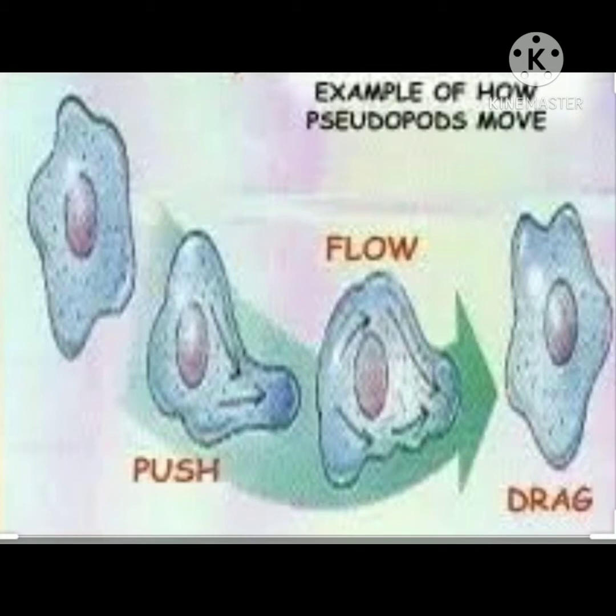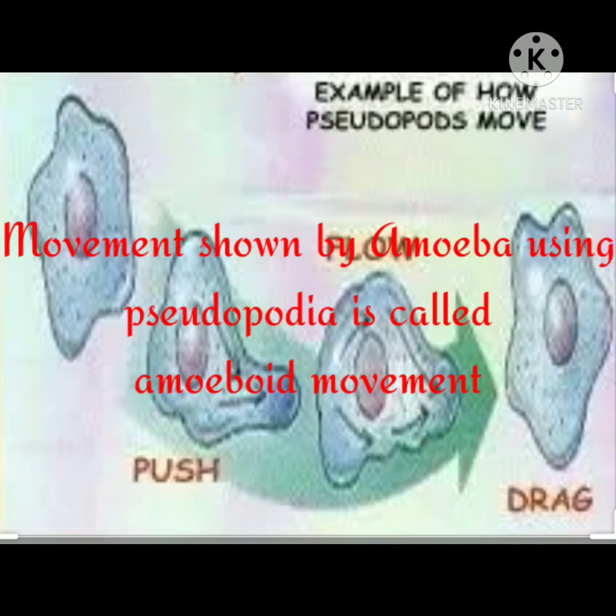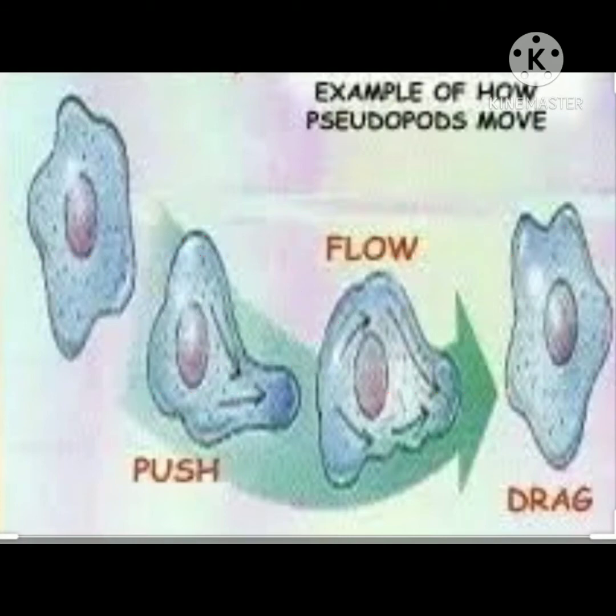So this is how amoeba moves from one place to another. And this type of movement shown by amoeba using pseudopodia is called amoeboid movement. An amoeba thus does not have any fixed shape. Its shape changes with the shape of the pseudopodia.